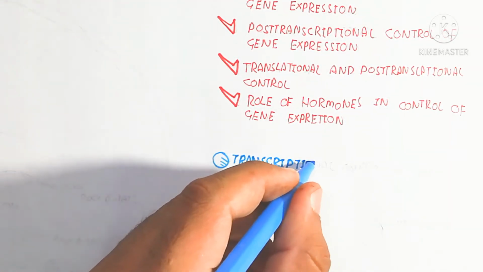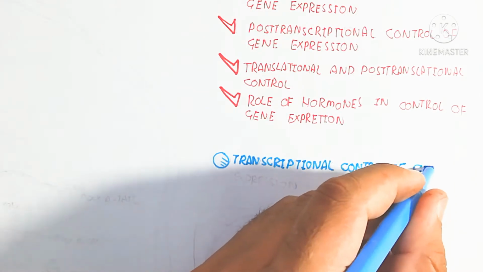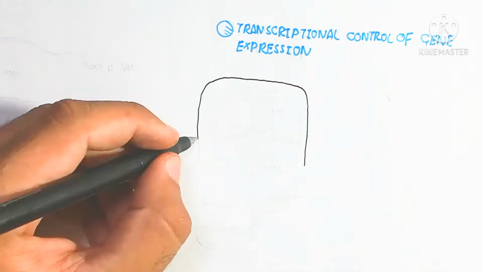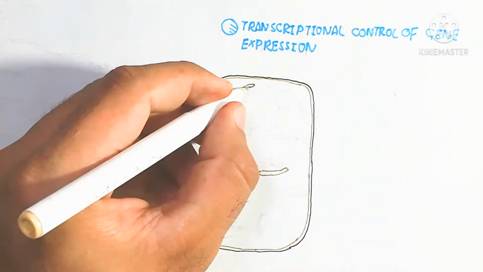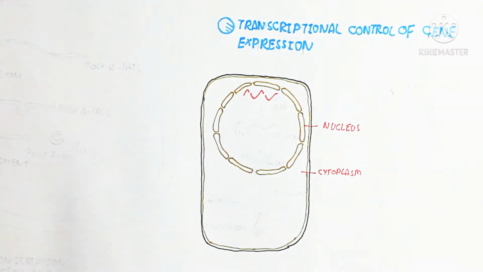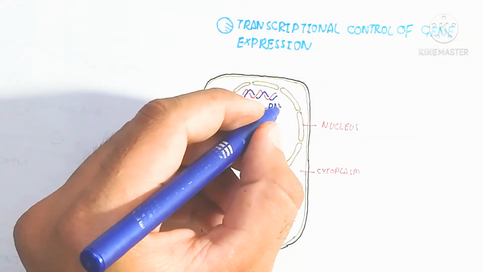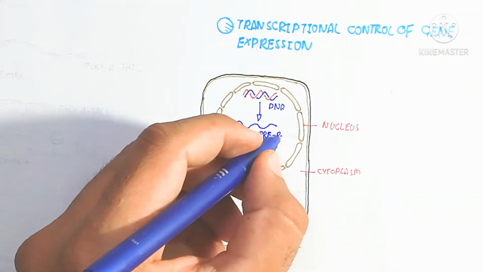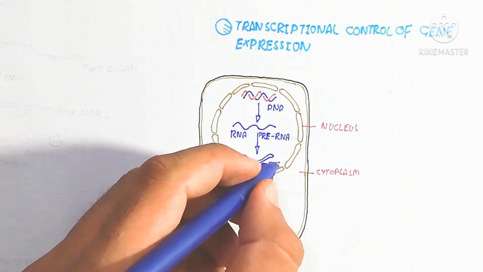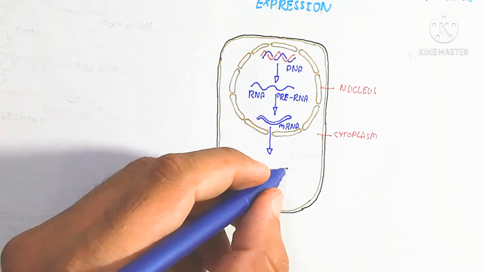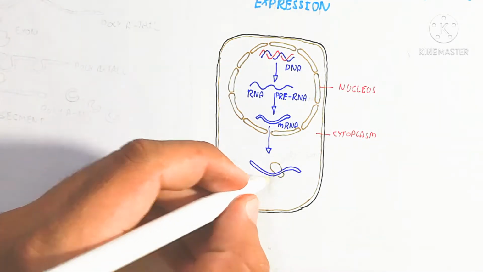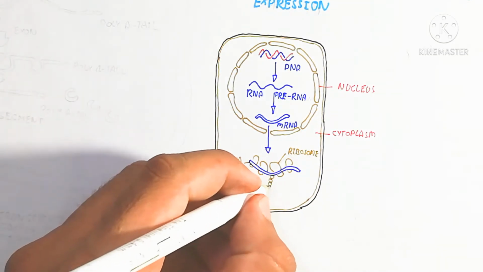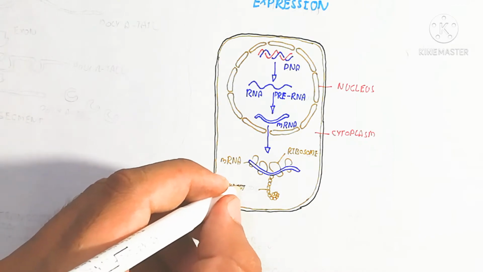So here is the transcriptional control of gene expression. First of all, we will discuss the general concept about the control of transcription to translation. Here is the nucleus and here is the cytoplasm. The nucleus contains chromosomes in the form of DNA, and the DNA will be transcribed into RNA, and this pre-RNA converts into messenger RNA after splicing to release the intron, and the exon will be left behind. That goes into the cytoplasm and binds with the ribosome and transfer RNA to synthesize protein in the form of polypeptide.